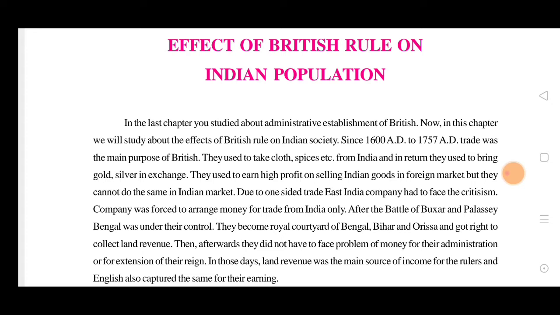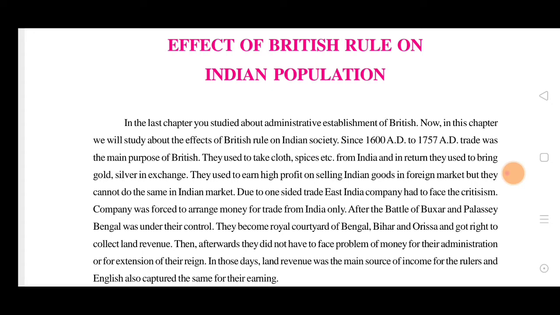So they were cheating the Indians, taking goods at a cheap price because India had a lot of spices and clothes coming from the farmers. It was good enough to buy at a cheap rate.